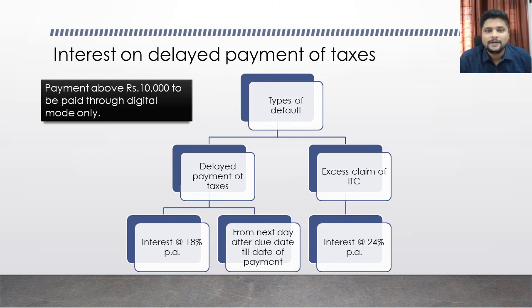Delayed payment of tax: if you have an output tax liability and the tax is payable on that, and you are not paying on the due date and are delaying your payment of taxes, then you will be charged interest at the rate of 18% per annum. It is notified by the government, and the notified percentage is 18% per annum.